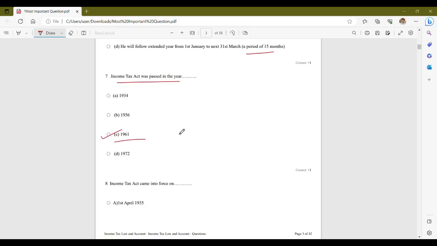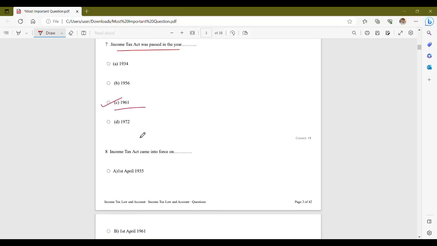It is the primary legislation in India that governs the levy, administration, collection and enforcement of income tax. The Income Tax Act 1961 replaced the earlier Income Tax Act of 1922 and has been subsequently amended multiple times to incorporate changes in tax provisions and regulations.